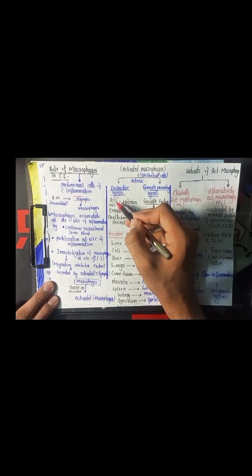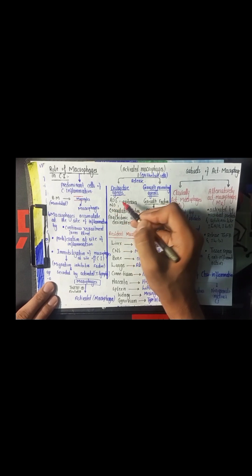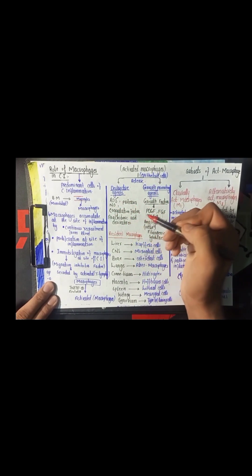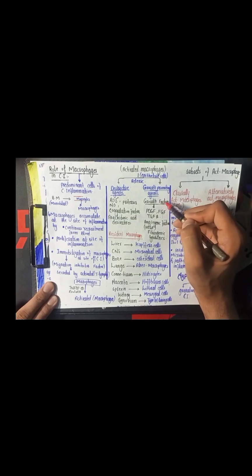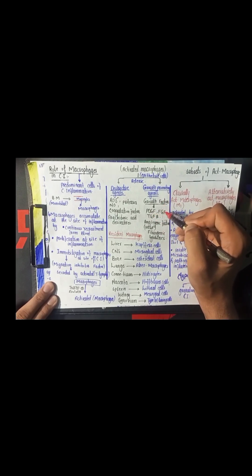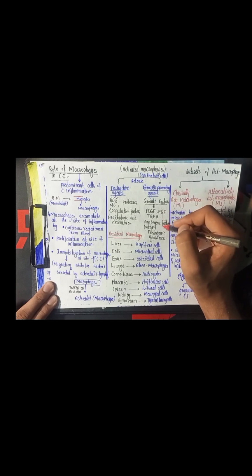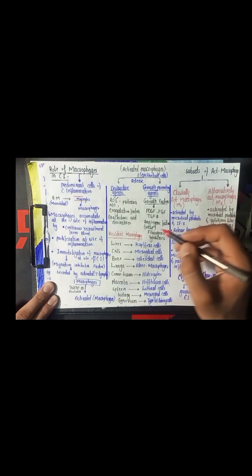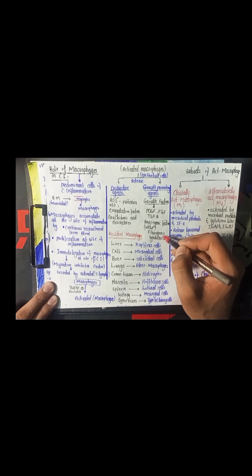The destructive agents include reactive oxygen species, nitric oxide, proteases, coagulation factors, and the arachidonic acid derivatives. And the growth promoting agents include growth factors like platelet-derived growth factor, fibroblast growth factor, the transforming growth factor beta, the angiogenic factors like vascular endothelial growth factor that causes proliferation of the endothelial cell and forms new blood vessels, and they also include fibrogenic cytokines. And all of these growth factors lead to the healing and the repair of the tissue.